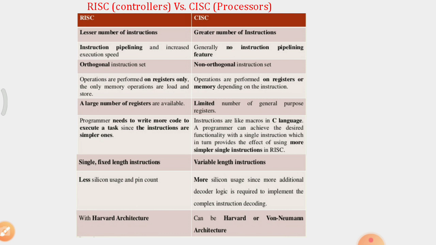In RISC, the operations are performed on registers only, and the only memory operations are load and store instructions, whereas in the CISC processor operations are performed on registers or memory depending upon the instruction. A large number of registers are available in RISC and a limited number of registers in CISC.